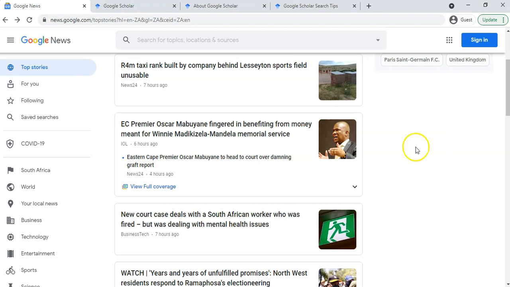Now, the problem with even the news is that not all of these articles are guaranteed to be unbiased. Sometimes you don't even know who the news source is. It's very easy to make a website that looks legit, and so sometimes even the news becomes a bit problematic when you are dealing with factual information. And so that becomes a problem.